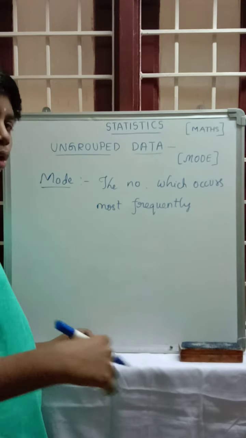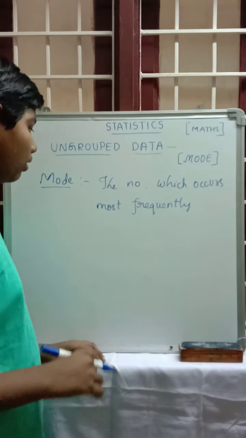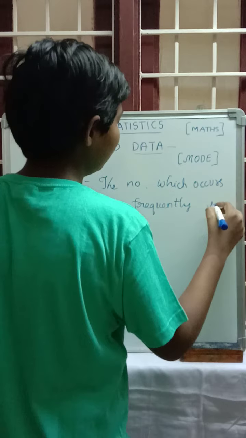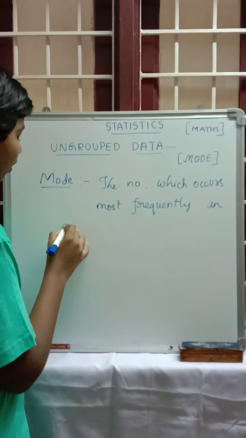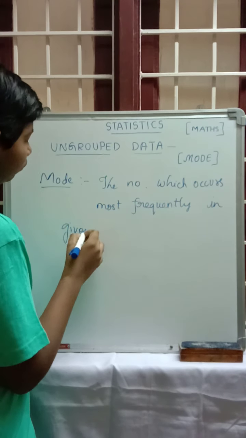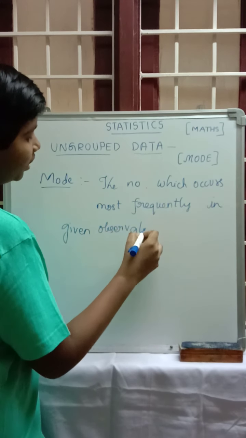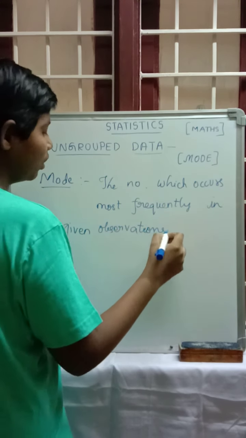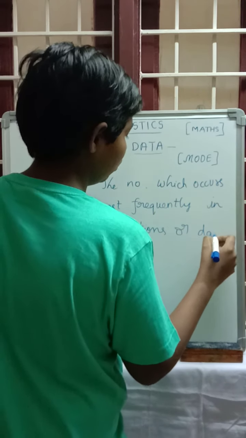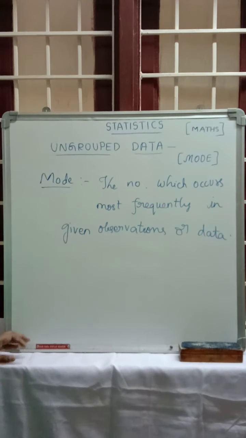Frequently means the number occurring more number of times, most frequently in the given observations or the data. That is called the mode.